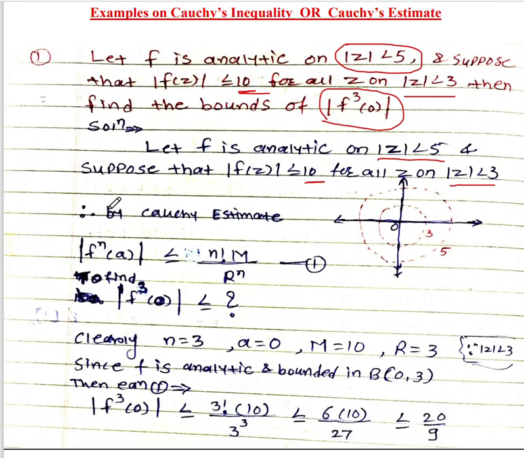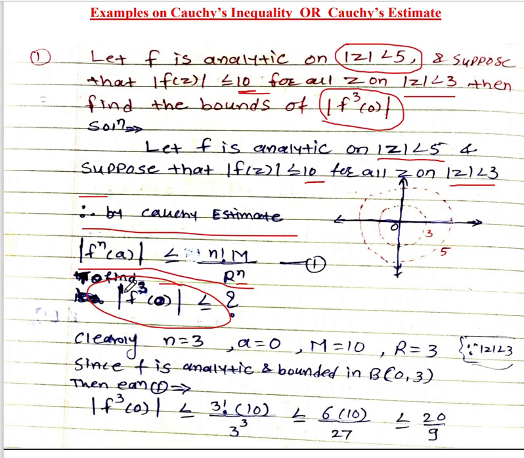Therefore, by using the Cauchy inequality or Cauchy estimate, what is the formula? Modulus of f^n(a) is less than or equal to n factorial into capital M upon capital R raised to power n. Here capital R means the radius of the open circle, that is 5. Here we have to find out f^3(0). So modulus of f^3(0) is less than or equal to question mark. That means here we have to find out this value. If you observe f^3(0) and this Cauchy formula, clearly n equals 3.